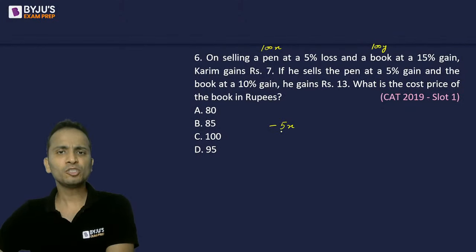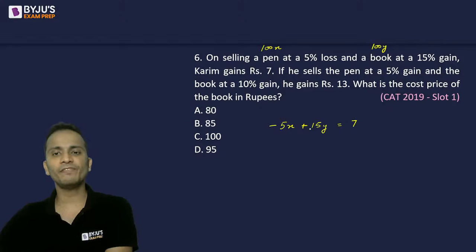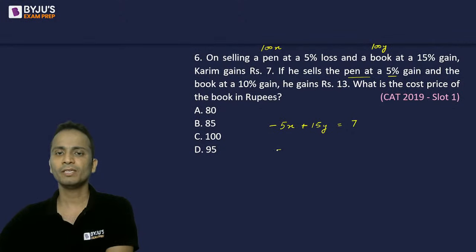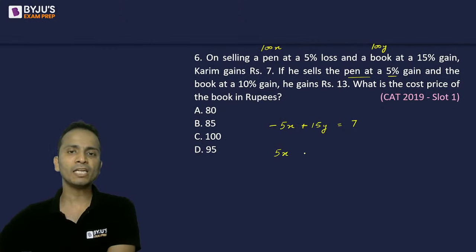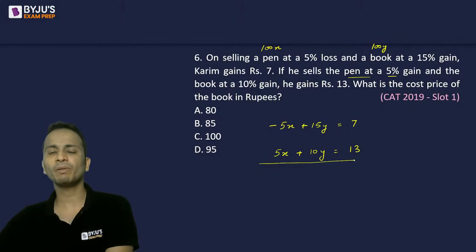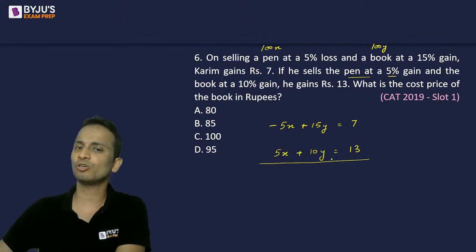So 5% loss on a pen and 15% gain on a book, plus 15y. There is a net profit of 7 rupees. So the equation is minus 5x plus 15y is equal to 7. Now, if there is a profit on the pen of 5%, that is 5x, and 10% profit on the book, that is 10y, that will be equal to 13. Now, you can simplify these two equations and get the values of x and y.